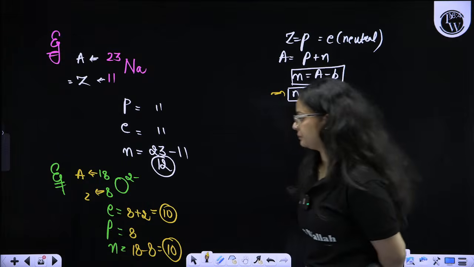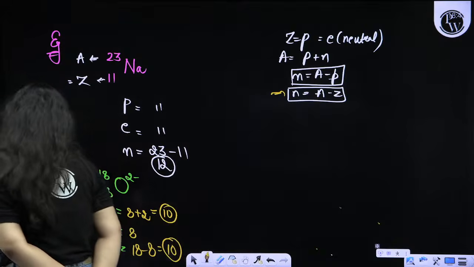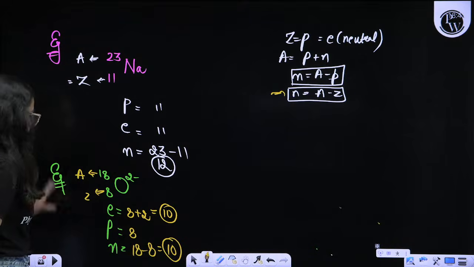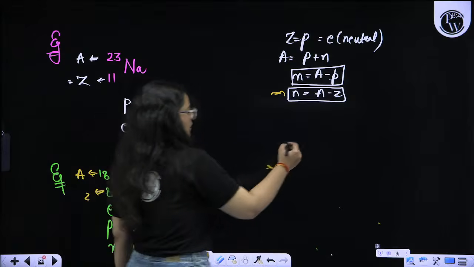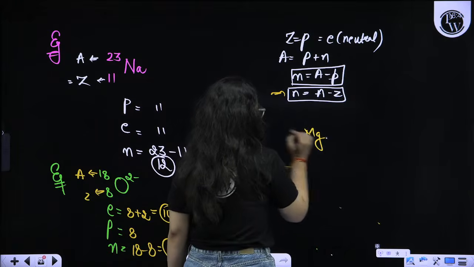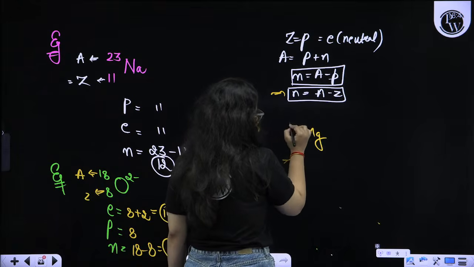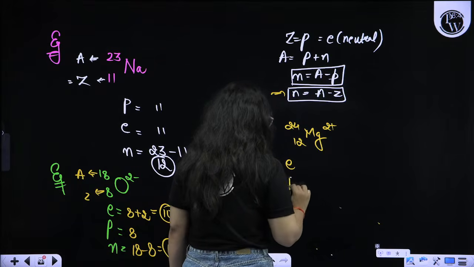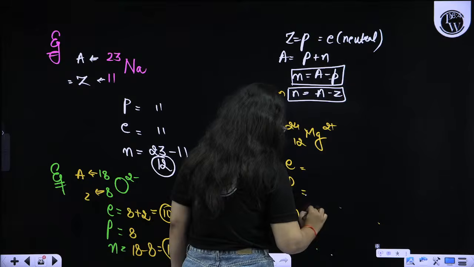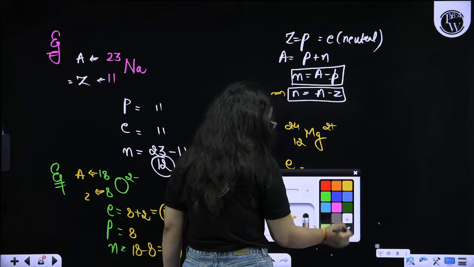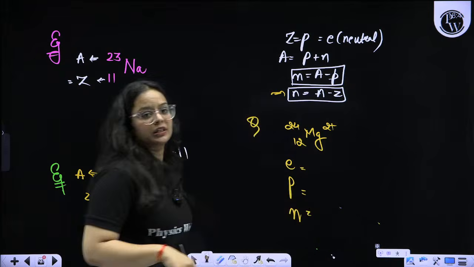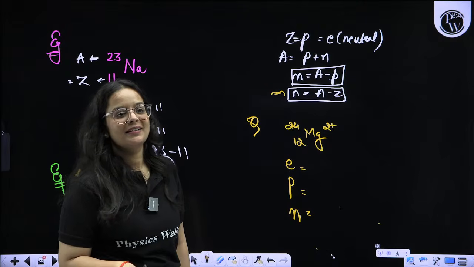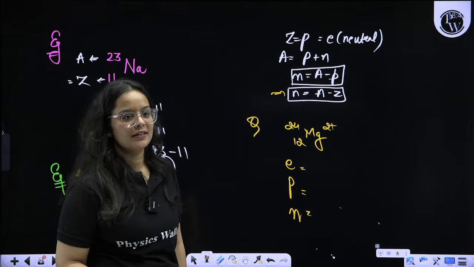Shall we move? If I ask you about any other species, let us say one more example. Magnesium, 12, 24, 2 positive. Again, electron, proton and neutron. If I ask you about all these things for the species magnesium 2 positive, then let me know in the comment section what answer you are getting.